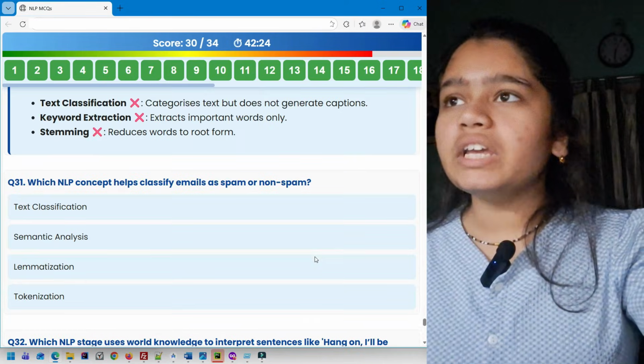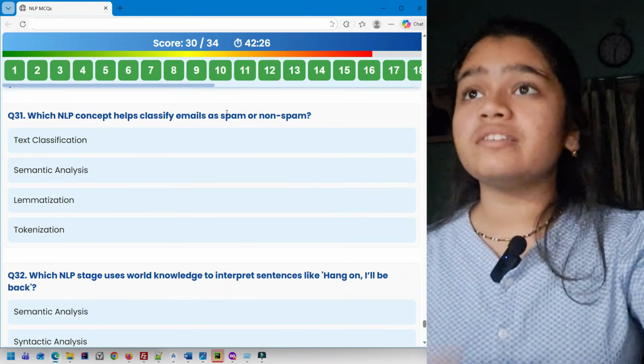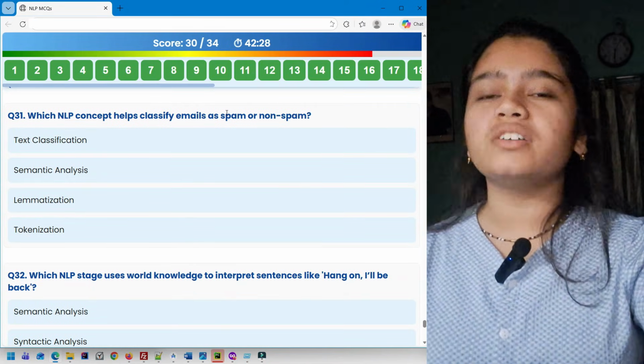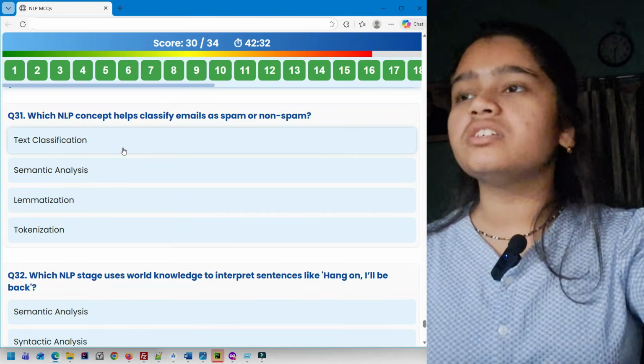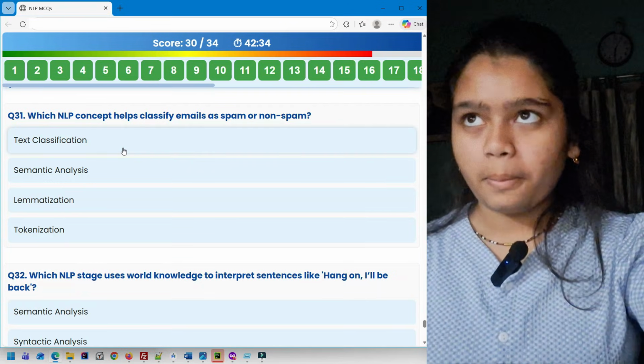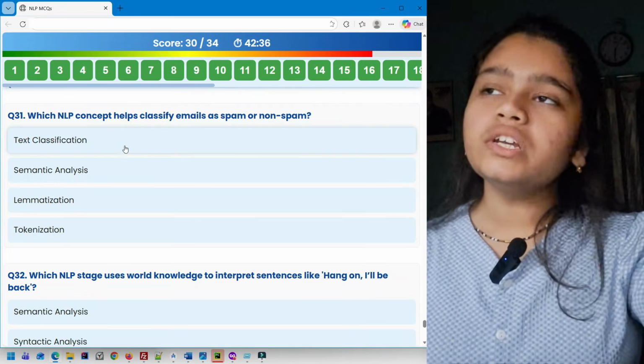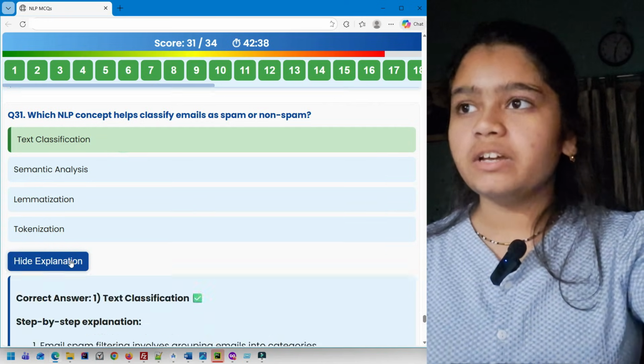Then you have question 31. Which NLP concept helps classify emails as spam or not spam? Just now I told. Text classification, semantic analysis, lemmatization, tokenization. So right now only I told, it's going to be text classification. Here is the explanation.